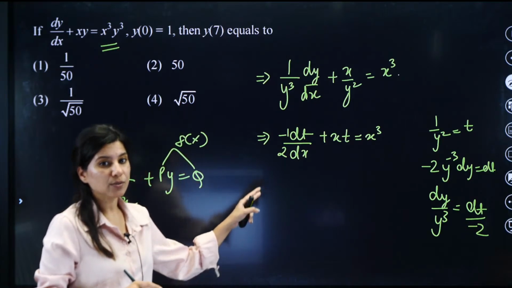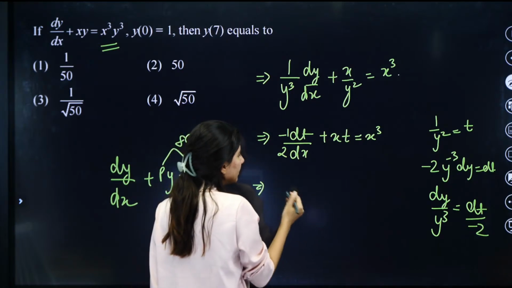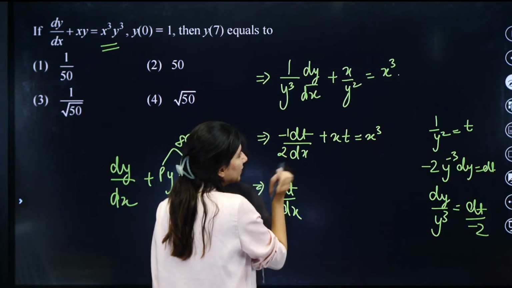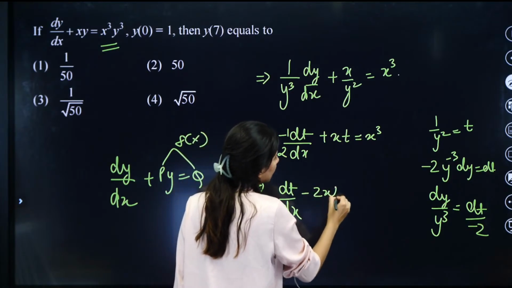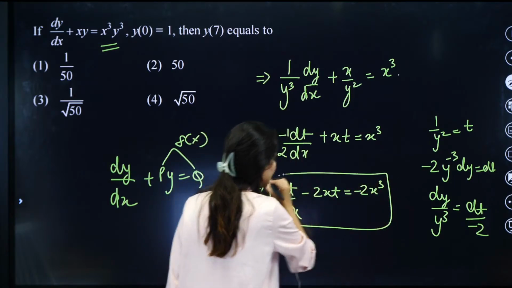Now it has reduced to it. So now you just need to multiply with a positive 2. So can you see dt by dx? Minus 2, you multiply with minus 2. So dt by dx minus 2xt equals minus 2x cube. Can you see this is clearly a LDE